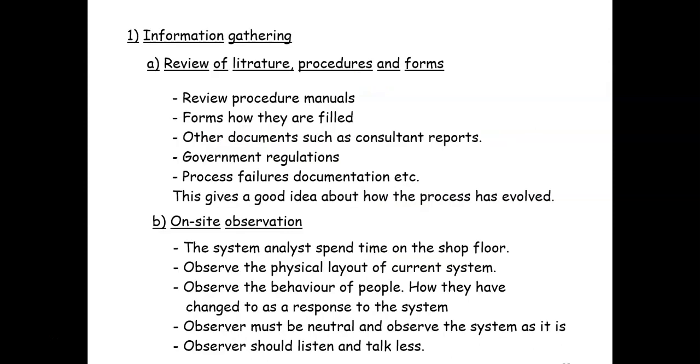So in the information gathering, the first way of information gathering is review of literature, procedures and forms. So here we review the procedure manuals if they are available. Then usually a documented procedure will have well-defined forms. And these forms are filled up whenever each step of the process is handled.